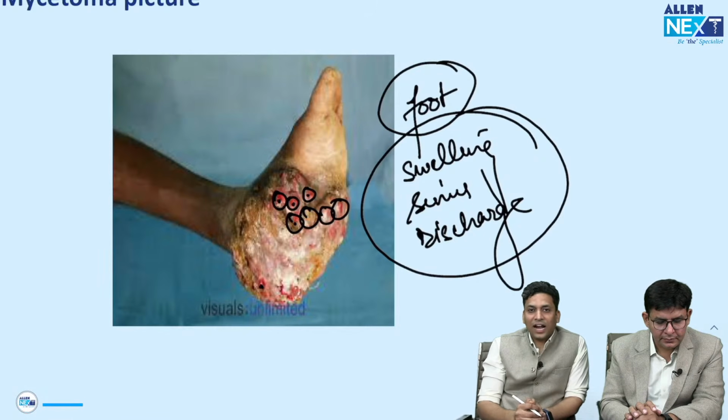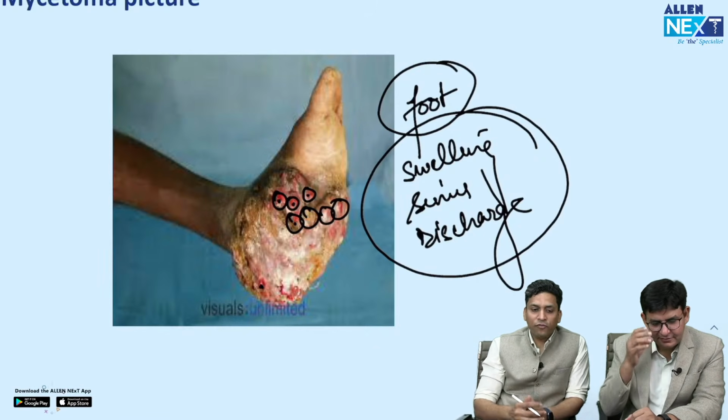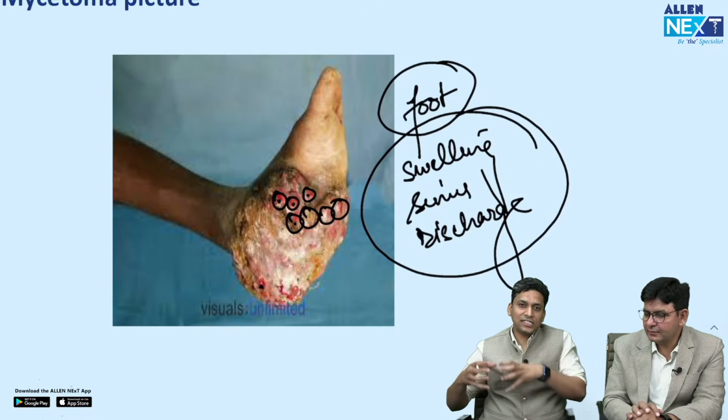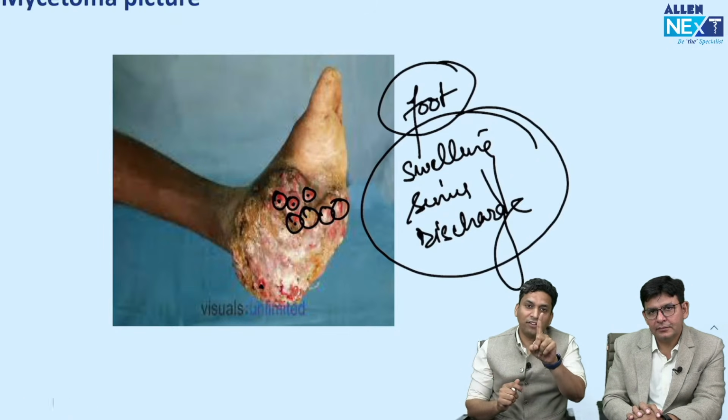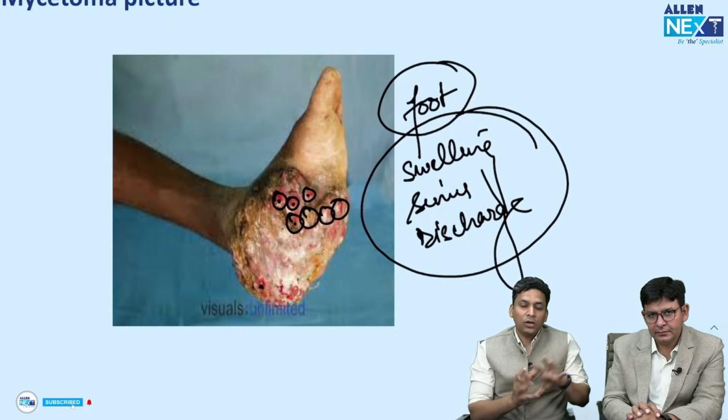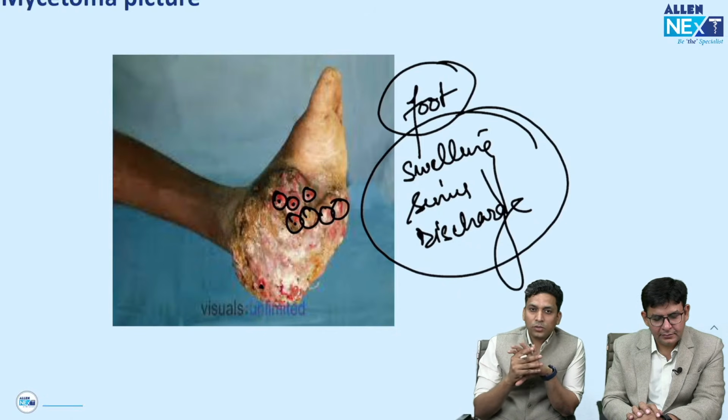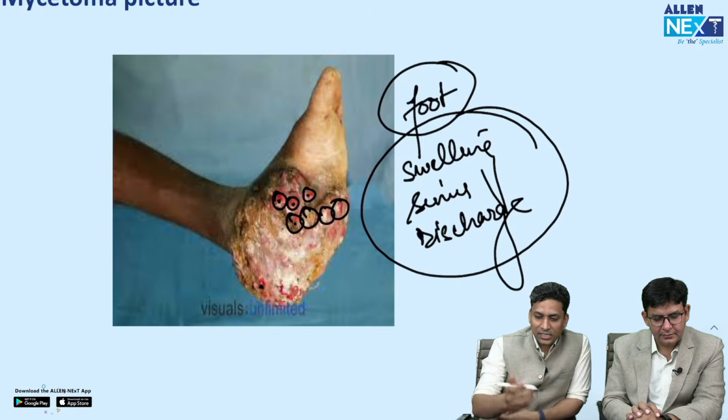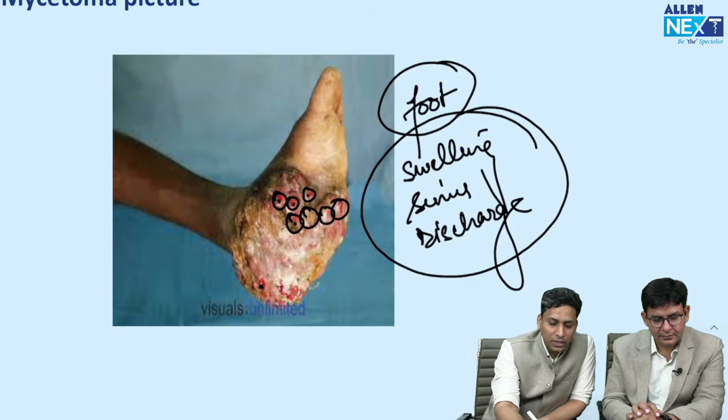So this is the triad which is present here, and if you find multiple swelling with sinuses and discharge over foot, and only one foot is being shown here, so that means it is localized to one foot only. Okay, so what can you think of? Yes, so many of you are already answering it correctly. Yes, Shipra, yes, Jayatvik. So this is a case of a Madura foot,